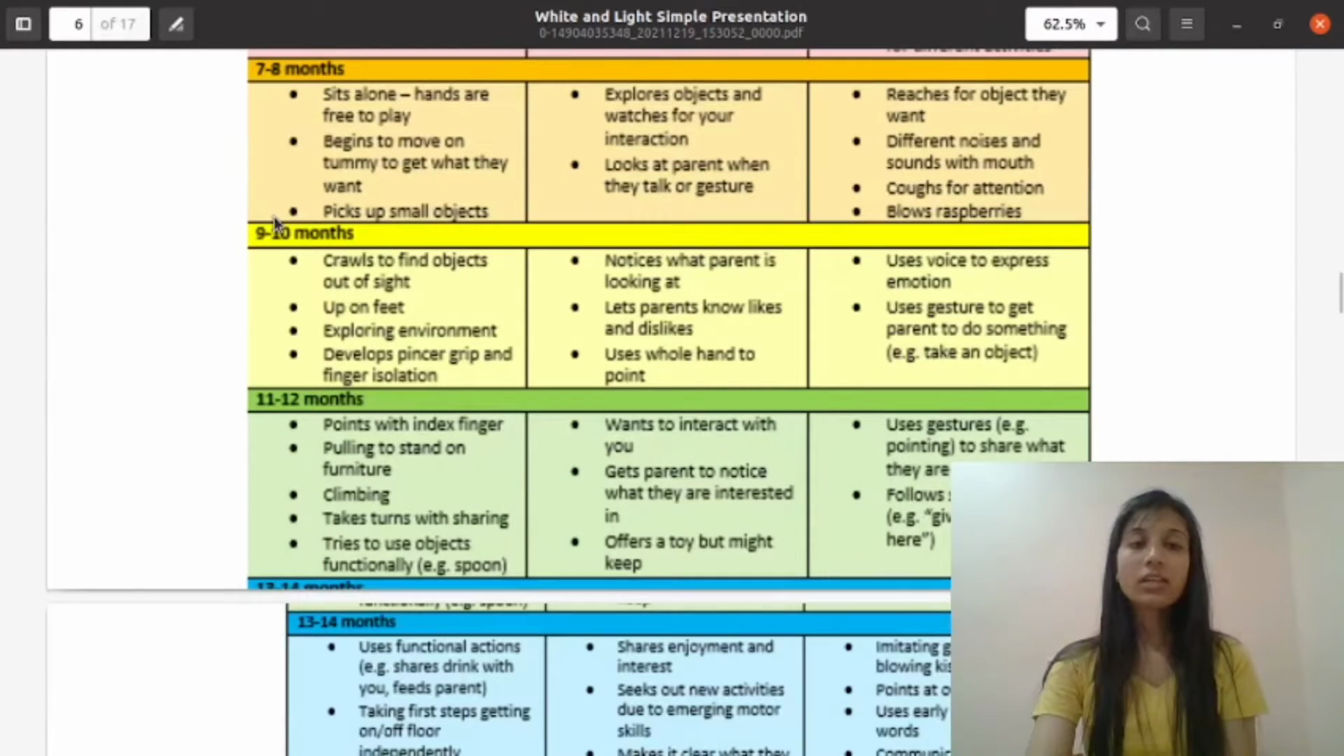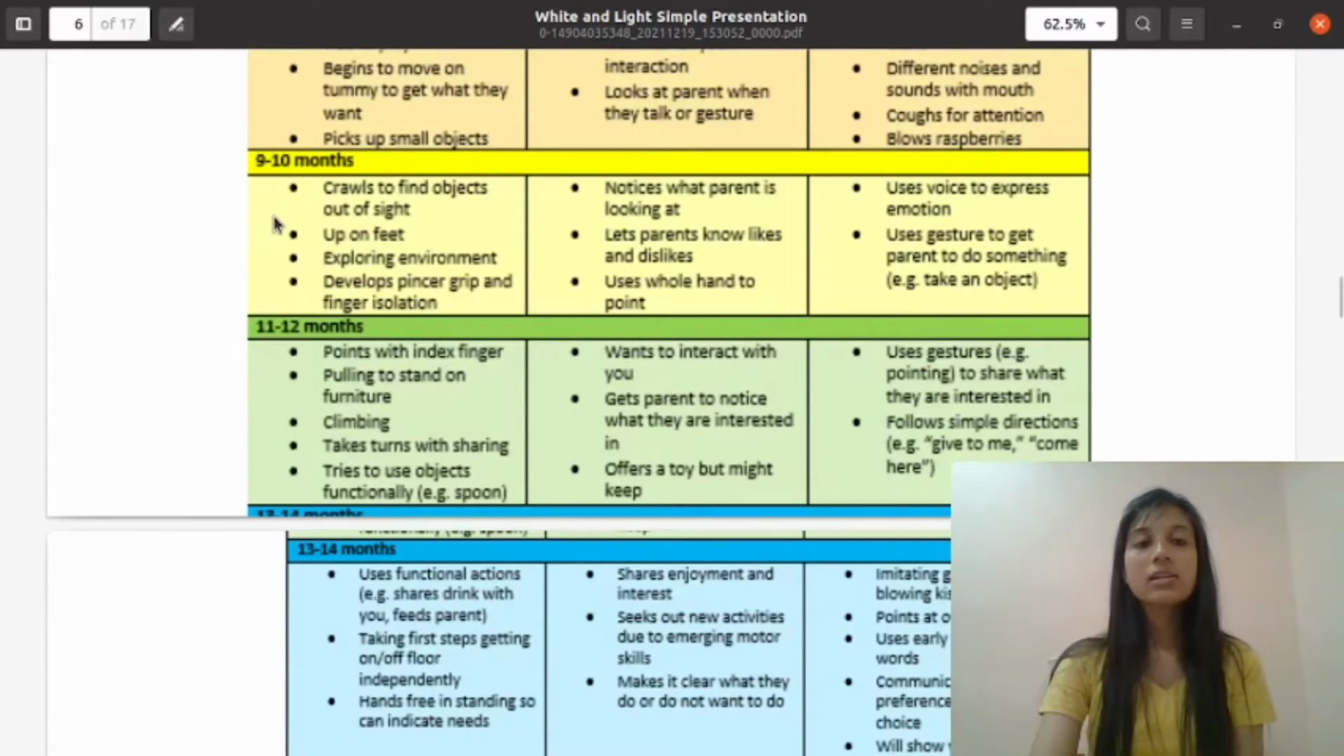Okay. Next one is 9 to 10 months. General movements at the age of 9 to 10 months: crawls to find object out of sight, up on feet, exploring environment, develops pincer grip and finger isolation. Now social development: notices what parent is looking at, lets parent know likes and dislikes, uses whole hand to point out. Now language: uses voice to express emotions, uses gesture to get parent to do something, for example, take an object.